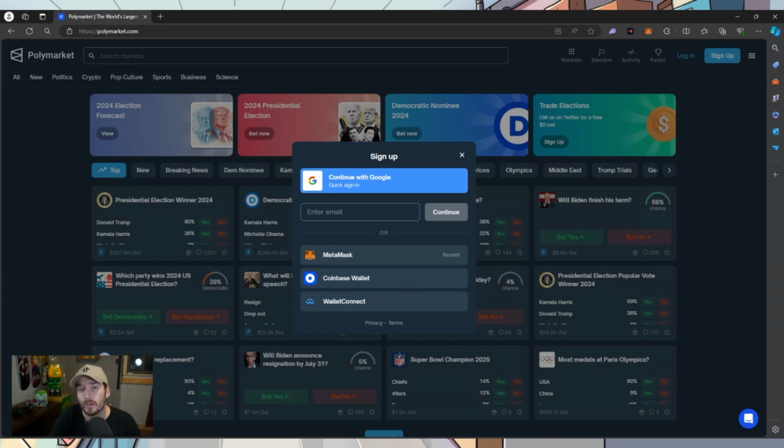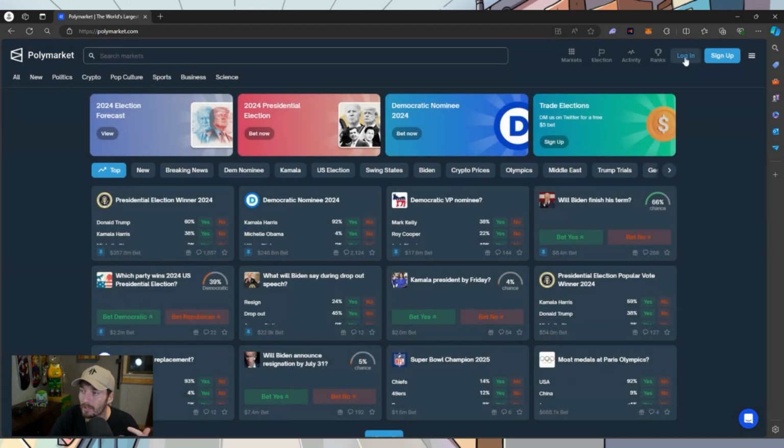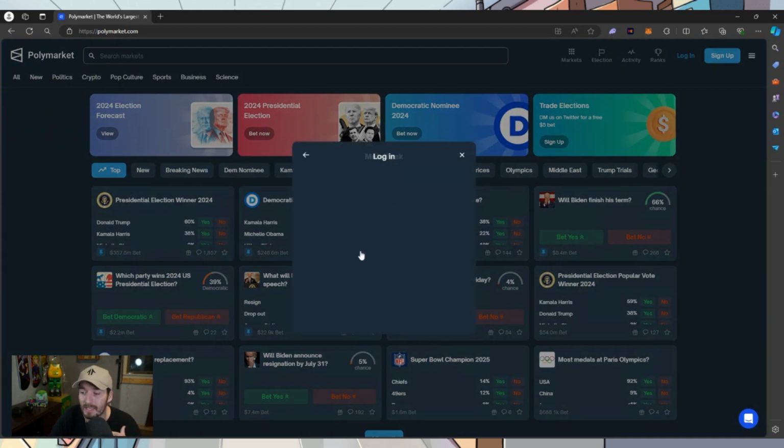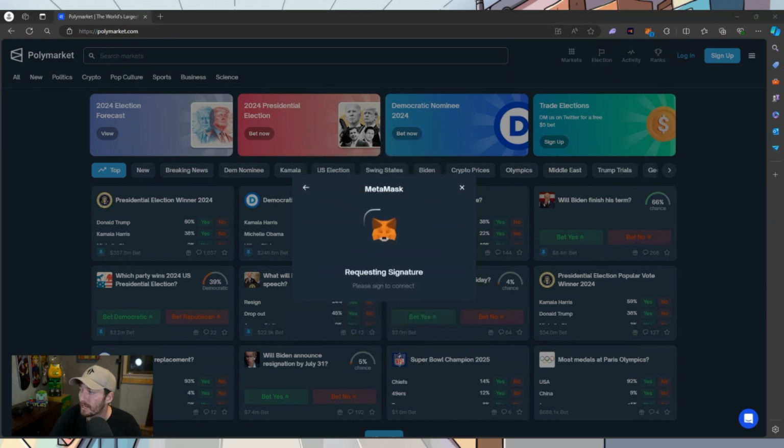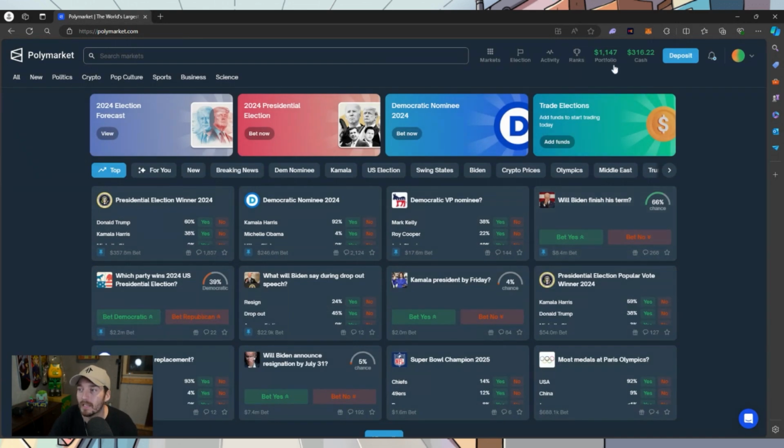Luckily, however, you can utilize various wallets to also connect. So in this case, we're actually going to just log in because I do have an existing account that I created today. You'll notice right now that it sends a signed transaction for me to just connect to my MetaMask. And once I'm signed in, it shows my portfolio, how much cash I still have available.